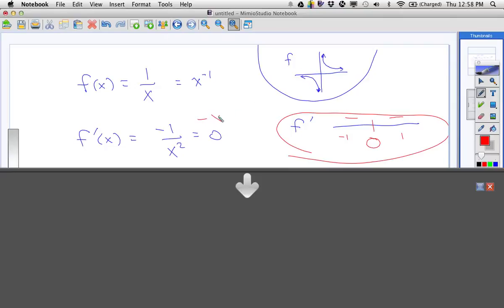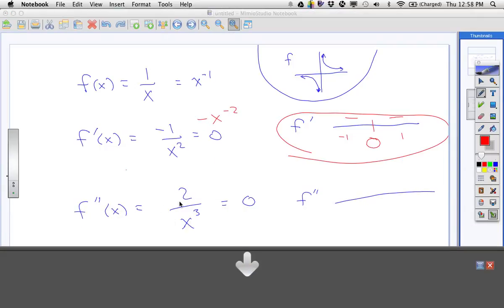So here it's negative x to the negative 2. So we'd bring down negative 2. That'd be positive 2, x to the negative 3, which would be this right here, right? 2 over x cubed. Where does that equal 0? Never. But it is undefined at 0. So let's put in a -1 and a 1. And so I put a -1 in here and cube it. That's negative. Into a positive, that's negative. Put a 1 in. 1 cubed is 1. 1 into 2 is positive.